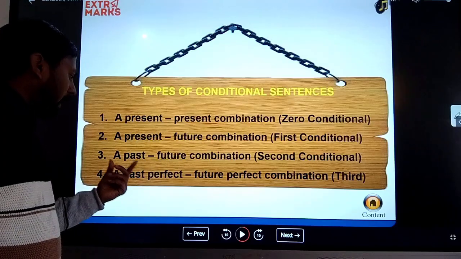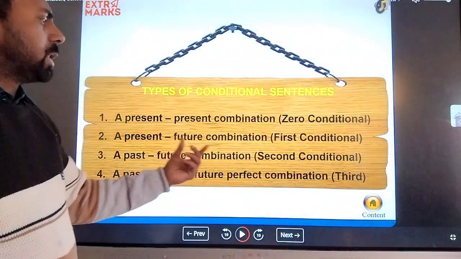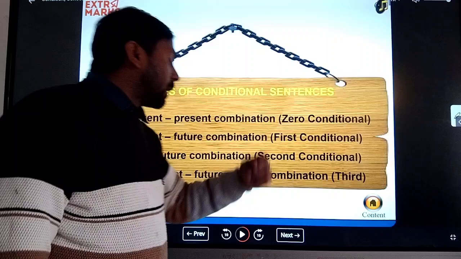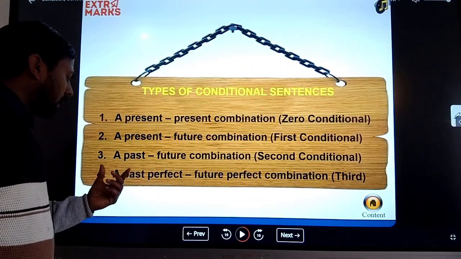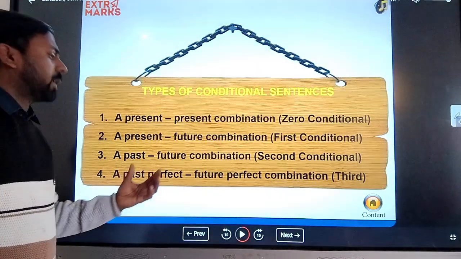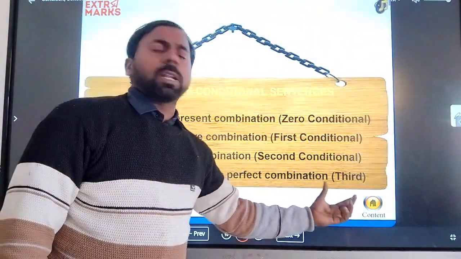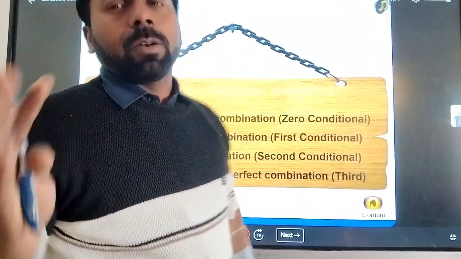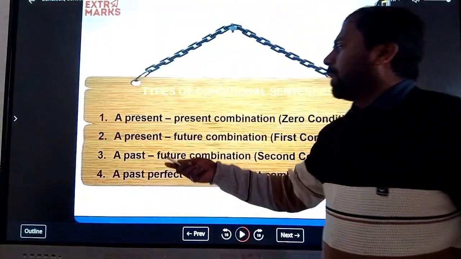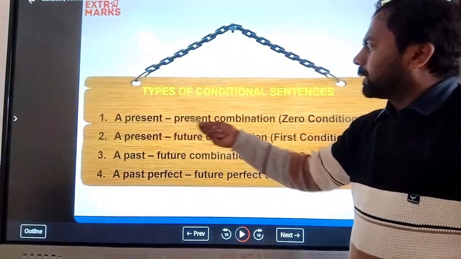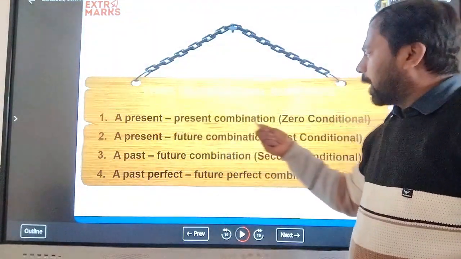The third is a past and future combination, called a second conditional sentence. And if your sentence tense is past perfect and the future perfect tense combined, then it's called a third conditional. So you can notice that every sentence has a different combination of tense.